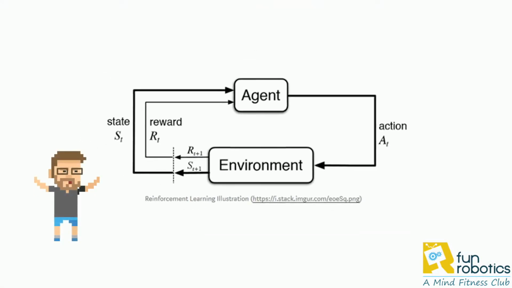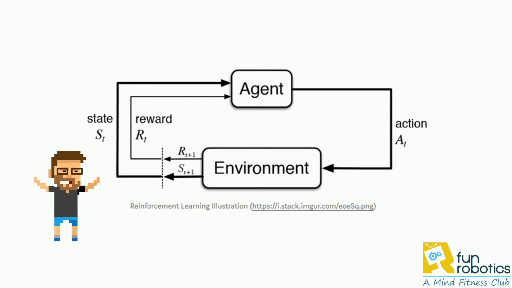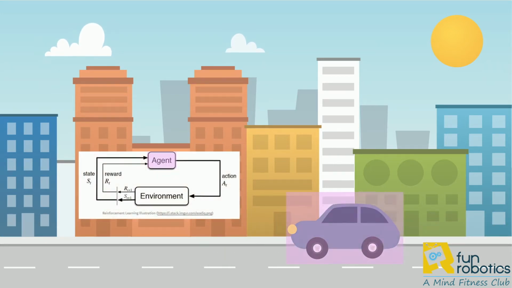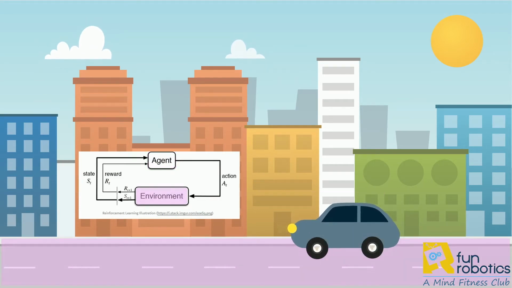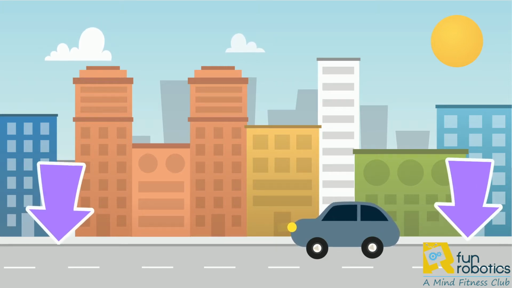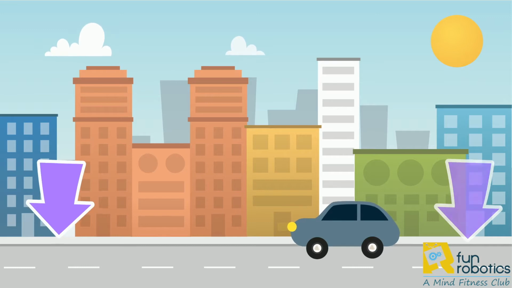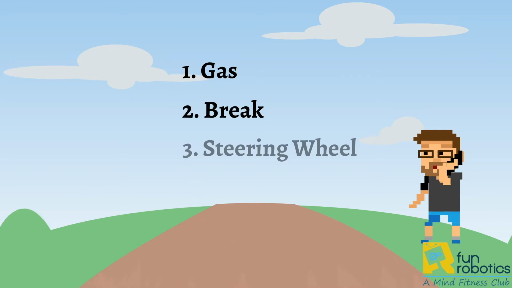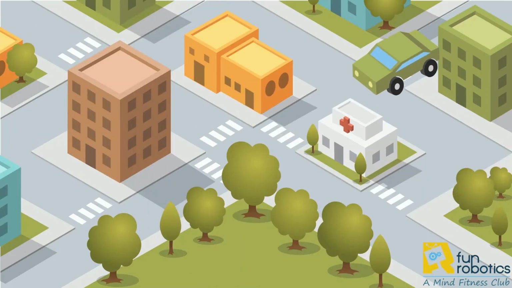This might sound complicated, but we will break it down through an example. Let's look at an example of a self-driving car in a straight neighborhood street. The reinforcement learning agent in this case is the car, and the environment is the street. The goal is to train the car to drive from the start to the end of the street. The car has knowledge of the set of actions it can take, which are gas, brake, and turning the steering wheel. Every action the car takes in the street results in a new state of the car.